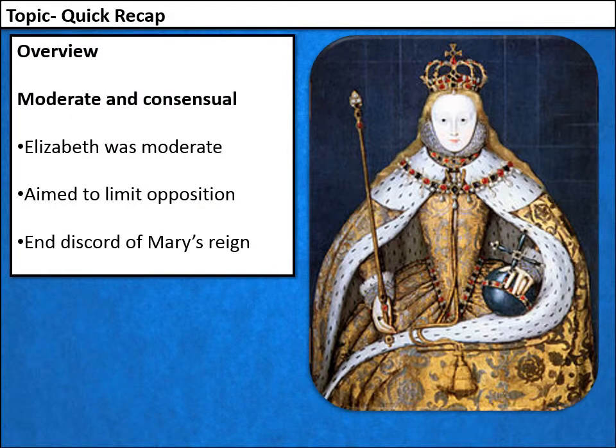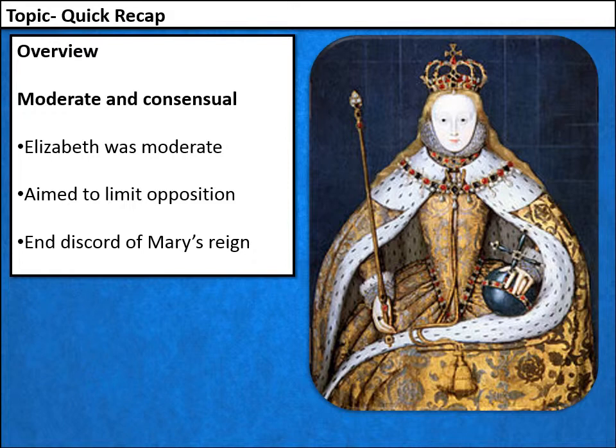So Elizabeth's religious settlement has certain key features about it. In short, it was moderate and it was consensual, so it tried to bring in as many people in the country as possible. There are some reasons for this. Firstly, Elizabeth herself was moderate. She was Protestant, but she wasn't extreme. And as Queen of the country, it would be fitting if the religion were to reflect her own views. So she's a moderate Protestant, so her settlement is moderate Protestant as well.